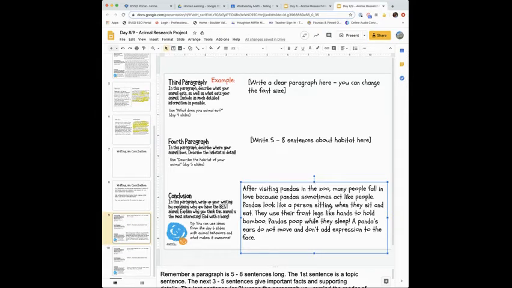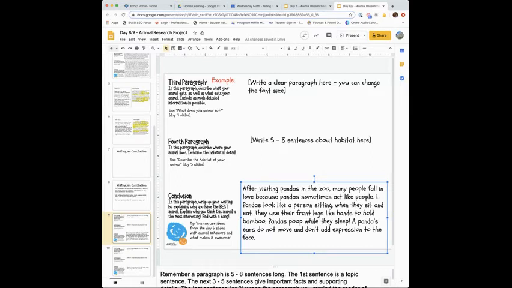The whole thing is, after I see pandas in the zoo, I'm thinking that, because remember I talked about in the beginning that they're vulnerable, that's why people like to help them. So I think I should explain more about how they act like people. Let's continue reading and see if I need a transition or if it sounds right.